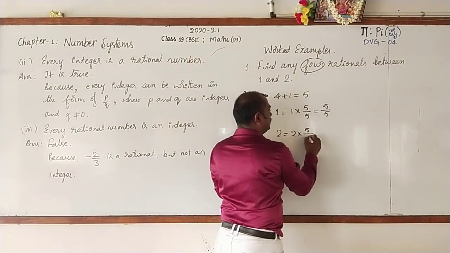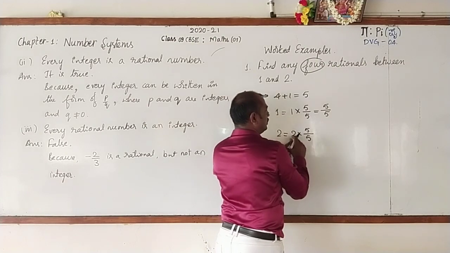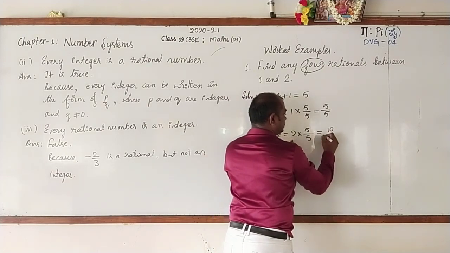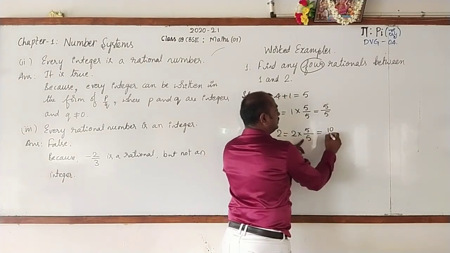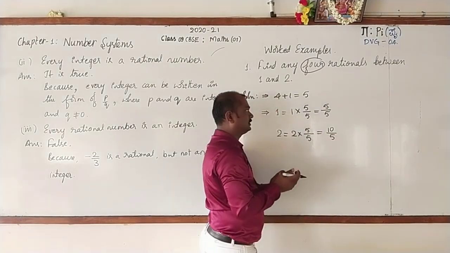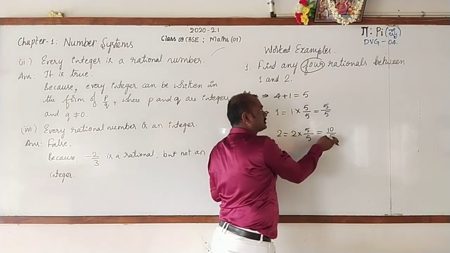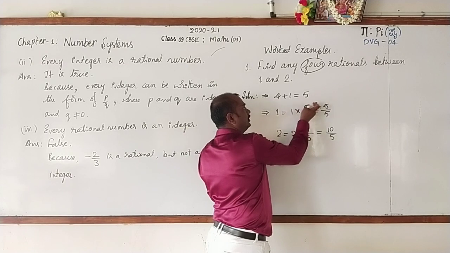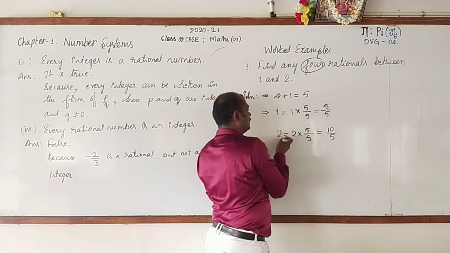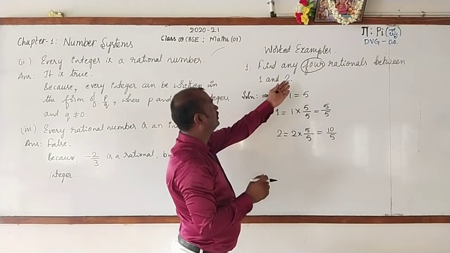Multiplied and divided by 5. What is 2 fives? It is 10. Then the denominator 5 as it is. Don't go for simplifying, because on simplifying you will get the same number. 5 by 5 is 1. 10 by 5 is 2. But we want 4 rationals.